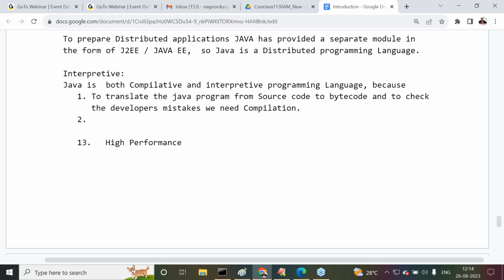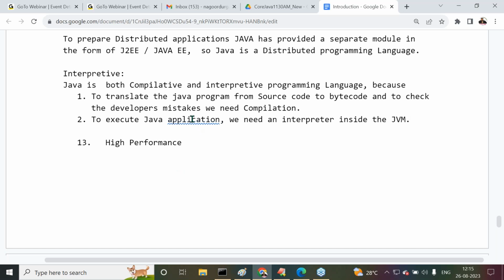Next, understand it clearly. To execute a Java application, we need an interpreter inside the JVM. The interpreter is available inside the JVM.